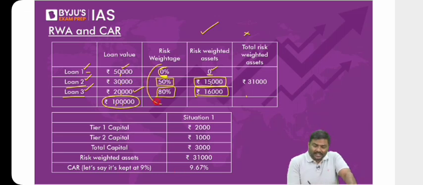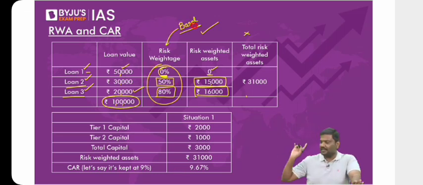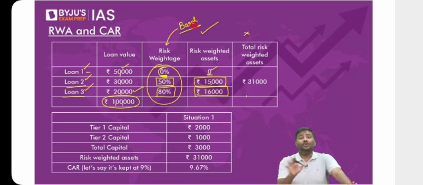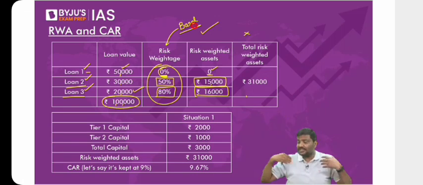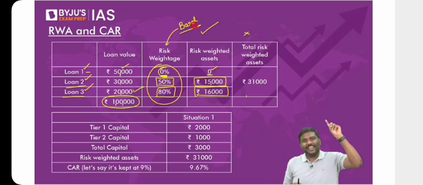Now, who will decide these risk weightages? It is given under Basel guidelines. Should you by heart it? Please do not make that mistake. I hope you understand this is just a hypothetical example. Do not by heart this. UPSC will not ask you. Sir, what if they ask? Check the last 10 years question paper. Because Basel 1 was introduced in 1988. So do not worry about it.